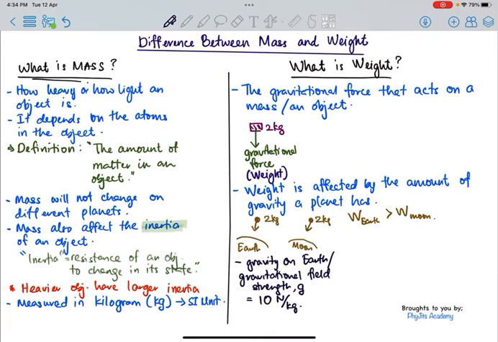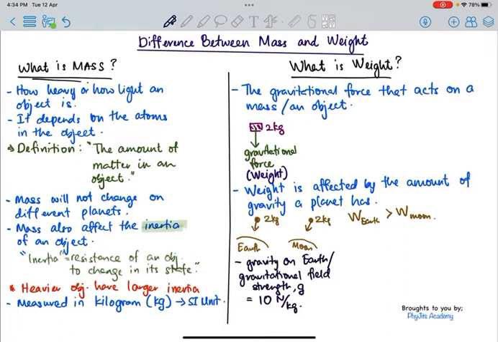That would mean that for every 1 kg object that you have on Earth, it will be experiencing a 10 Newton force which is pulling it down. If it is 2 kg, then you will be experiencing 20 Newton. If it is 3 kg, then experiencing 30 Newton of force.